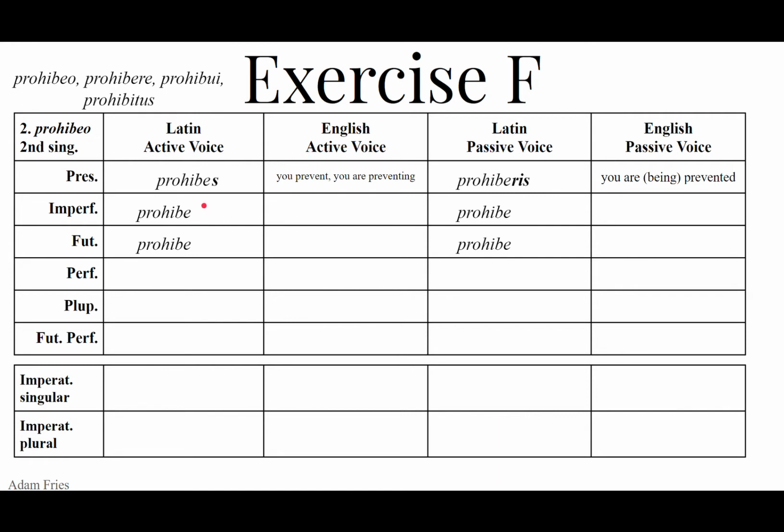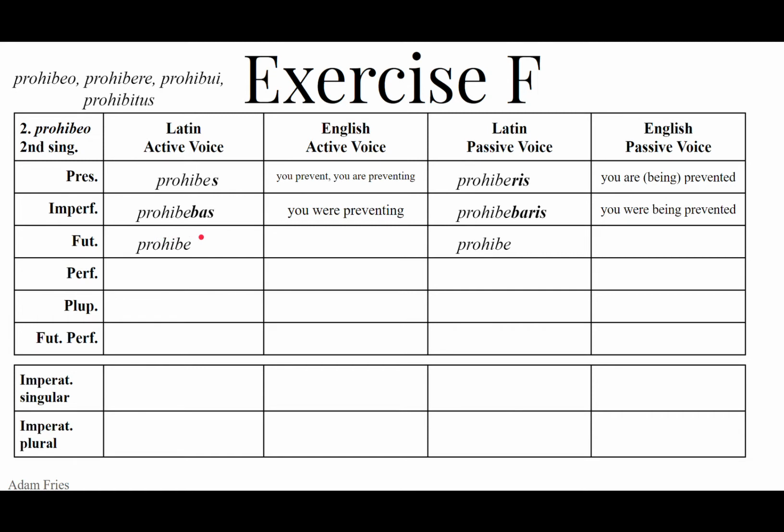For the imperfect, we're going to add the tense marker ba, and then the personal ending s. So prohibebas. You were preventing. You used to prevent. And then the passive, exchange the s of the personal ending with the passive equivalent ris to get prohibebaris. You were being prevented. There's a being, Ben. Very important. Put this being.